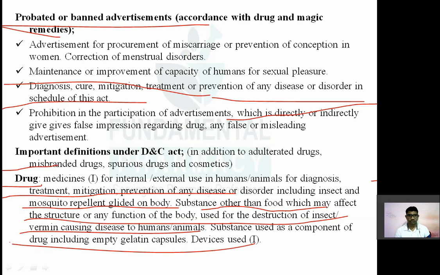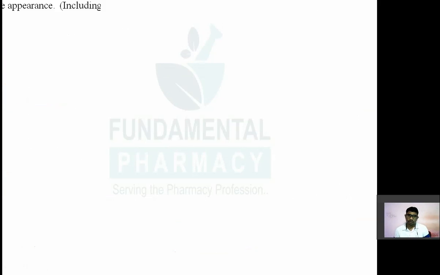तो इसके ऊपर क्वेश्चन आ चुका है. So empty gelatin capsule is considered as a drug as per the Drug and Cosmetic Act. ऑप्शन में था ड्रग, एडिटिव, कॉस्मेटिक और भी कुछ ऑप्शन था. So empty gelatin capsule, without any drug, is also considered as a drug under the provisions of the Drug and Cosmetic Act. Remember. Now we'll see the next.